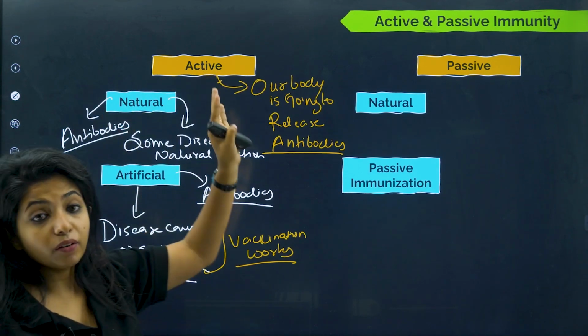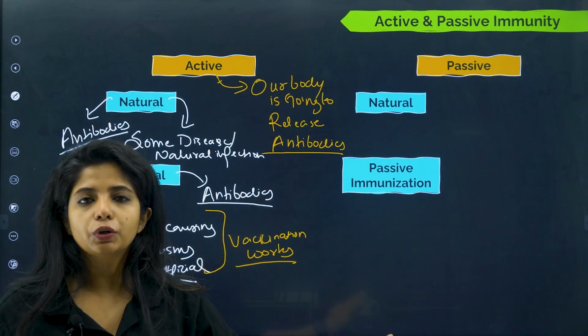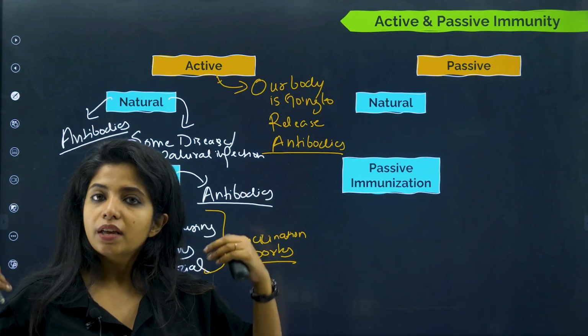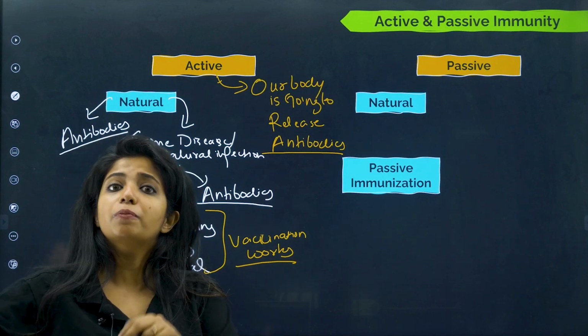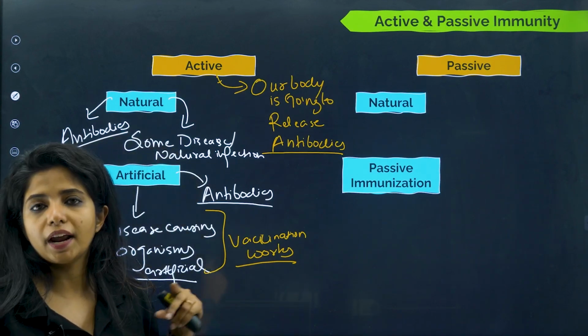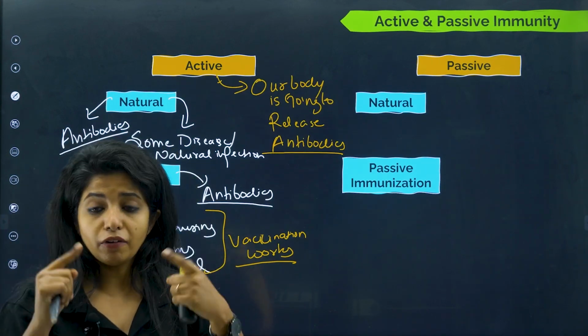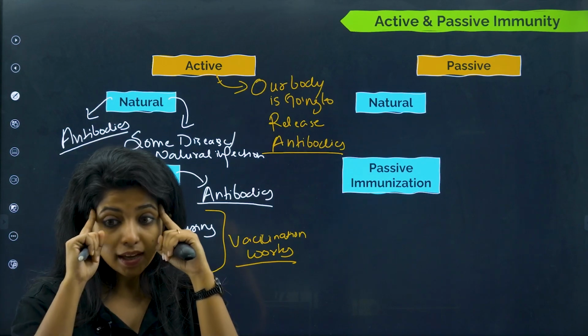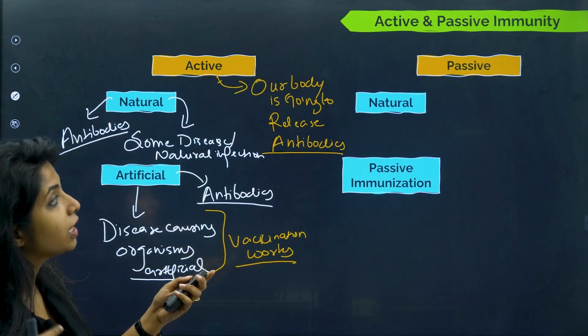So in active immunity, how you can remember: whatever you do, our body is going to release the antibodies. Either it can be a natural infection or you are giving some microbes, which is why they are producing antibodies, but it is obviously our body. You have to remember it. This is why people get confused. That is why I am telling it 10,000 times.